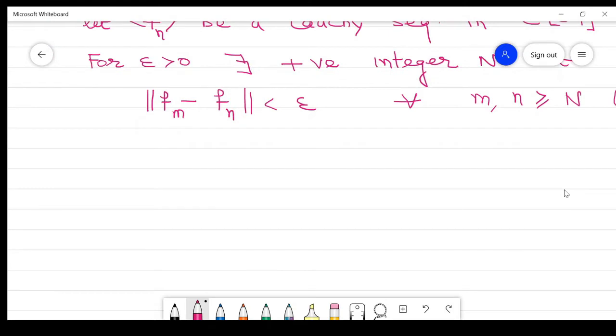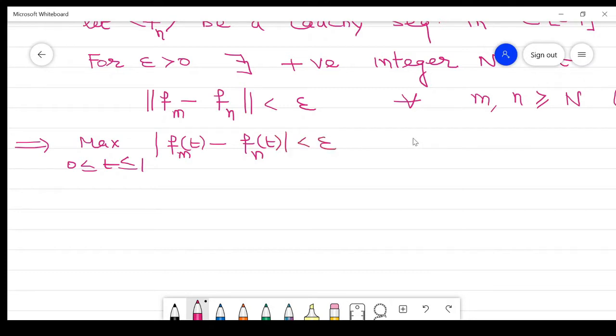Now by the definition of the norm, it implies the maximum value of the absolute value of f_m(t) minus f_n(t) is less than epsilon for every m, n greater than or equal to N. It implies, now we know that if the maximum value of any numbers is less than epsilon, then each number is less than epsilon.